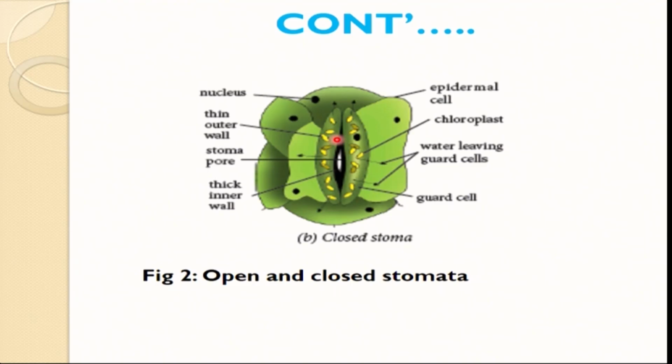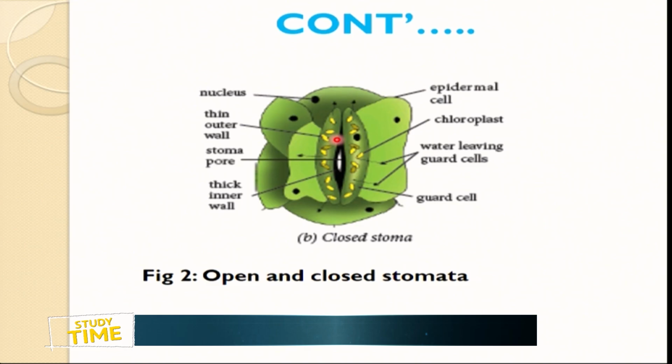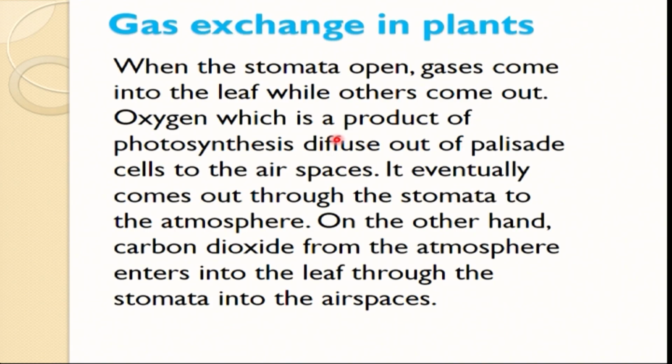And once it loses the leaves, the question is, how will the plant carry out photosynthesis? Any part of the plant which is green can photosynthesize, not only the leaves. So any part of the plant, either the stems or the leaves, which are green, is able to photosynthesize. So most of the time, the plants try to close the leaves when it is dry season in order to minimize the amount of water getting lost. Gaseous exchange: when the stomata is open, gases come into the leaf, while others go out.